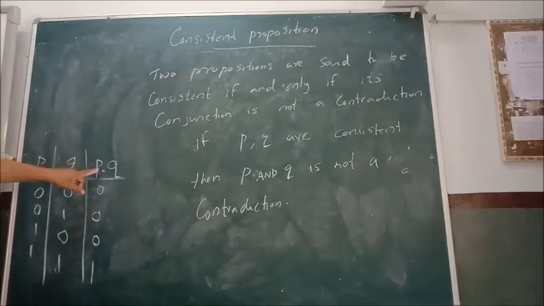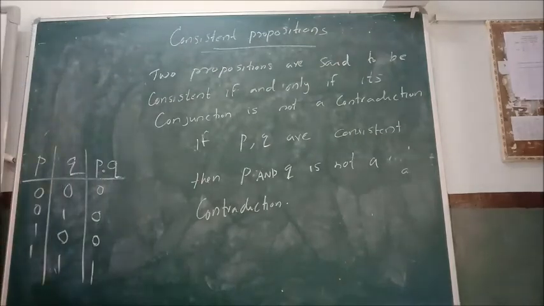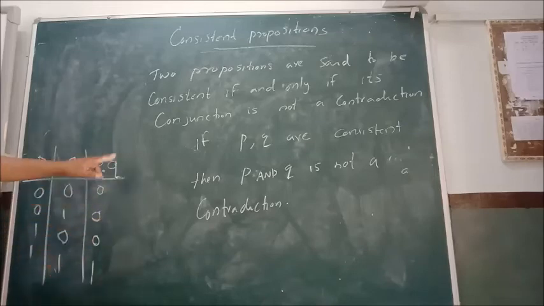So of course we can say P and Q are consistent propositions. Suppose it is not consistent: if all are 0, then we say it is not consistent. Okay?